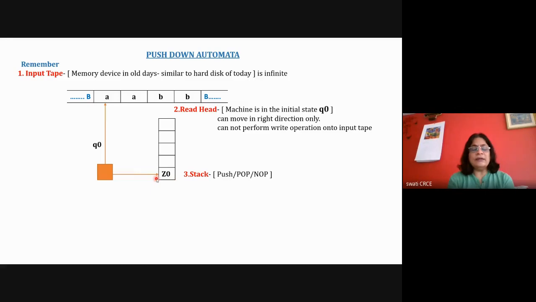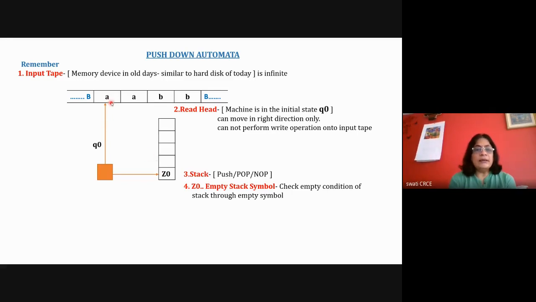If the pointer top of the stack is pointing to Z0, that means the stack is empty and there are no symbols inside the stack. On the stack, we can perform push, pop, and no operations. Push operation will insert the element in the stack, and pop operation will remove the element from the stack, and immediately the top of the stack is changed. And no operation will allow the pointer to remain at the same place.